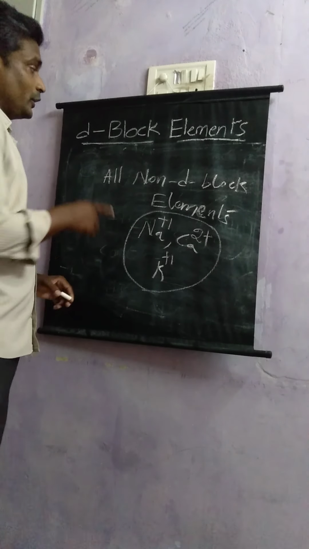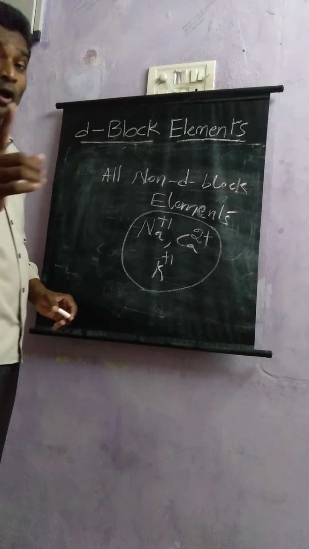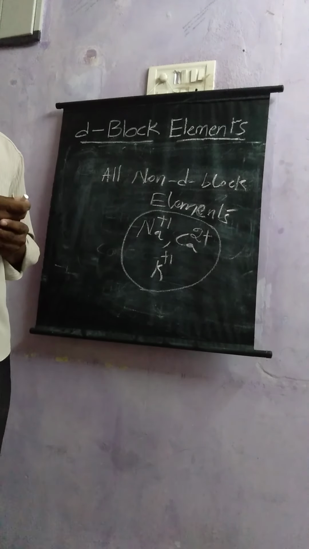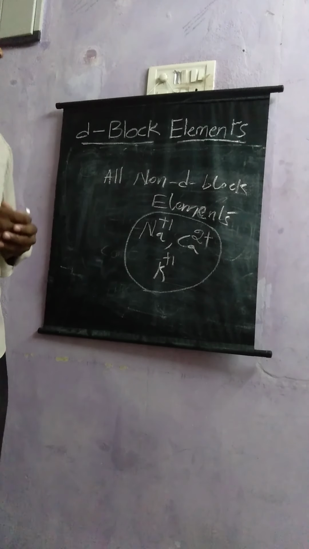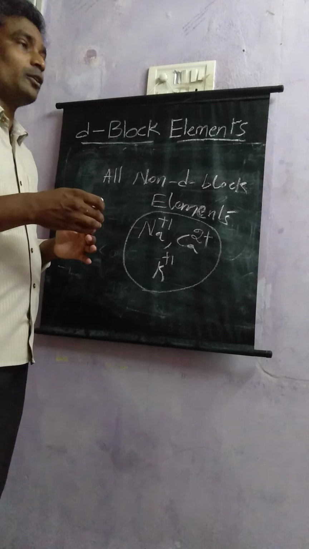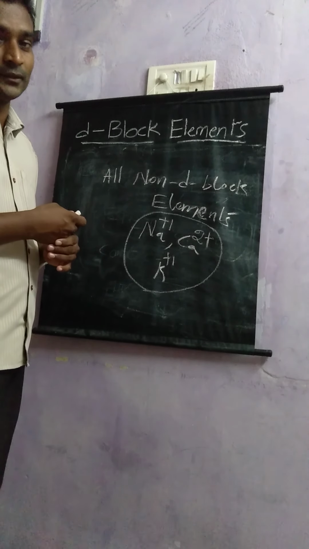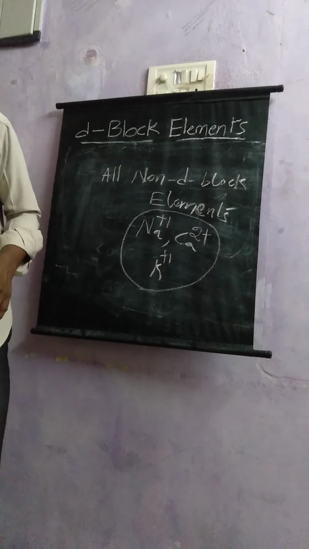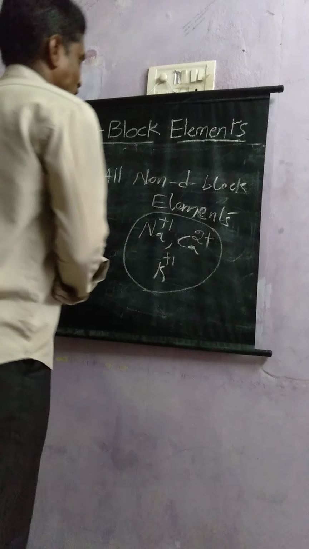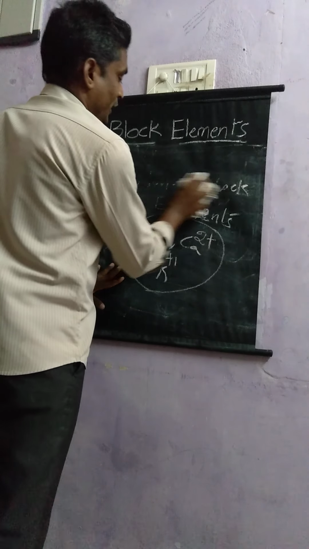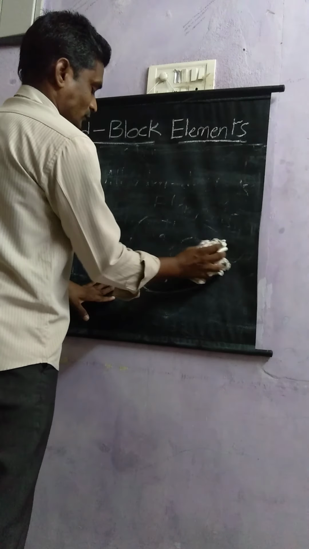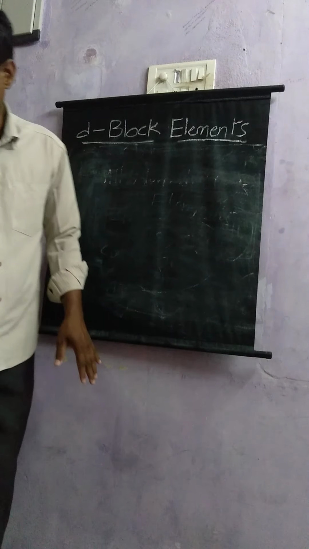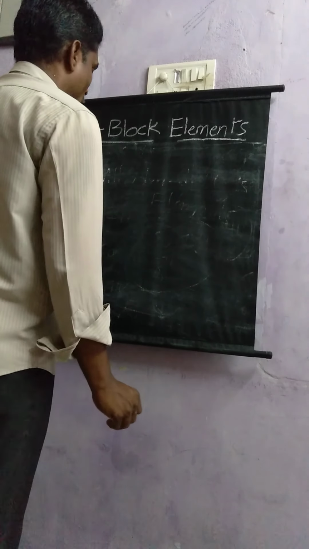Coming to D block elements, D block metals, all these exhibit variable oxidation states. What is that? Variable oxidation state. That means it will exhibit more than one oxidation state. Let us take the case of titanium, scandium, vanadium, chromium, manganese, iron, cobalt, nickel, copper.